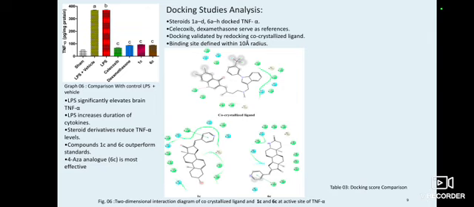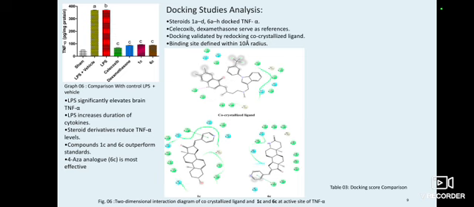Okay. Next, in the docking studies, we can see the 2D interaction diagram of the co-crystalline ligand with 1C and 6C at the active site of TNF. So this is the TNF alpha receptor active site, with the steroids 1A to D and 6A to H docked against TNF alpha, and celecoxib and dexamethasone serving as the reference.